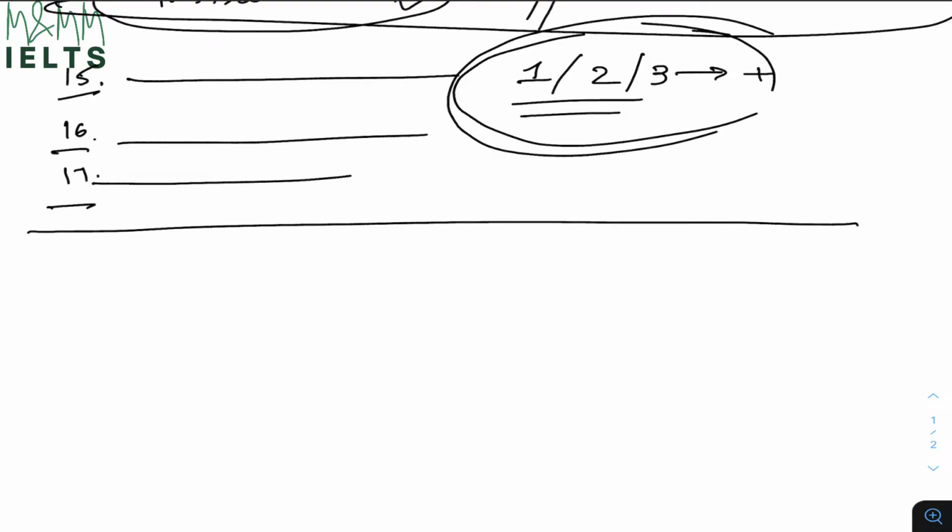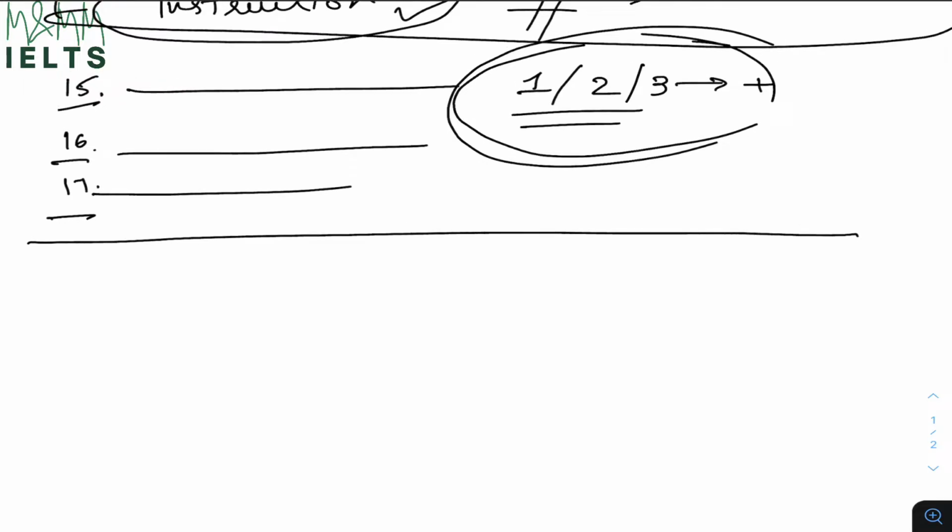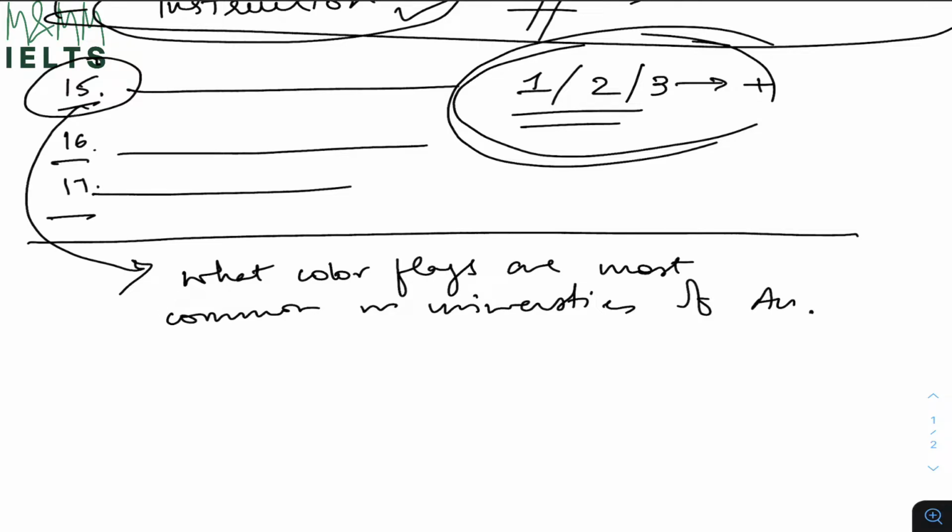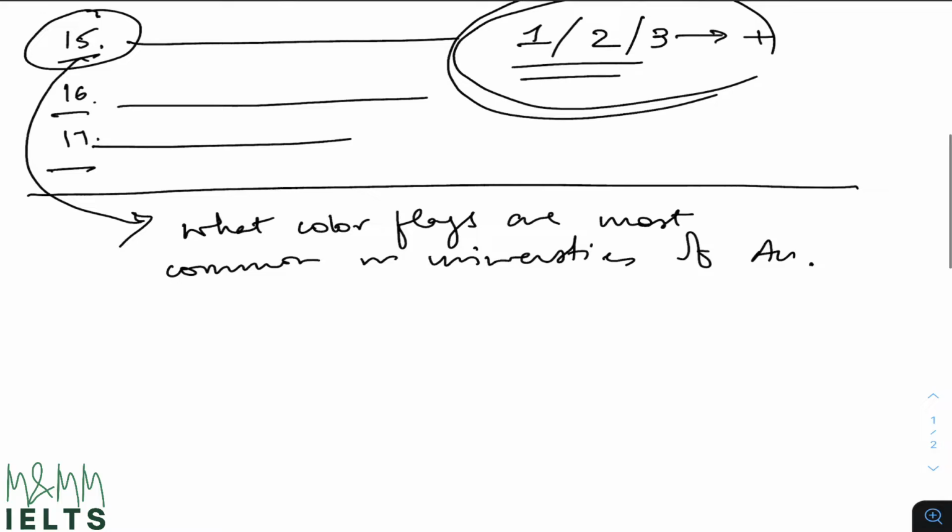The next thing I need to keep in mind is, let me give you a very simple example. The 15th question is, what color flags are most common in universities of Australia? A very random question. This is not an exam question. I have never seen this question anywhere. It's just something random to give you a basic example, okay? So don't think this is any exam question. Now you have a question in front of you.